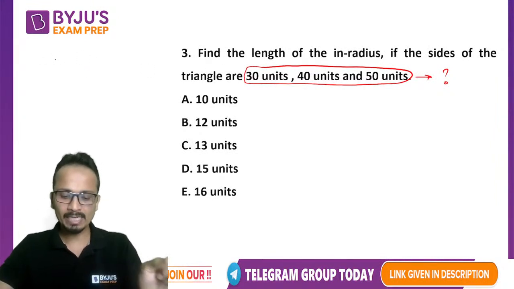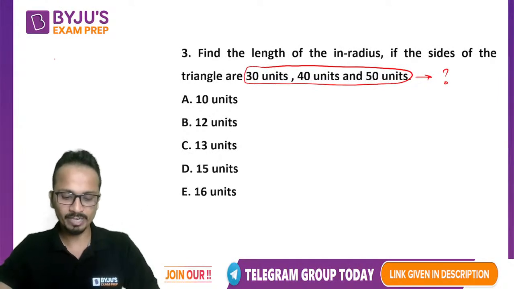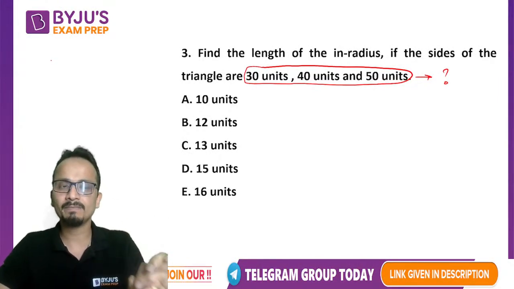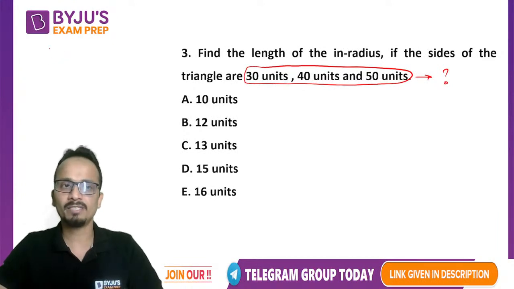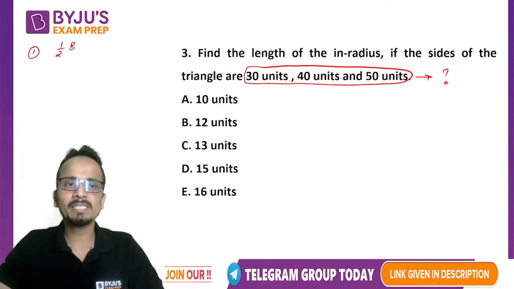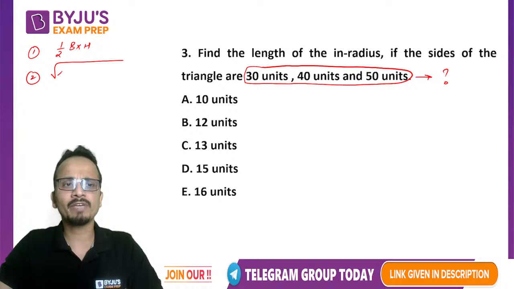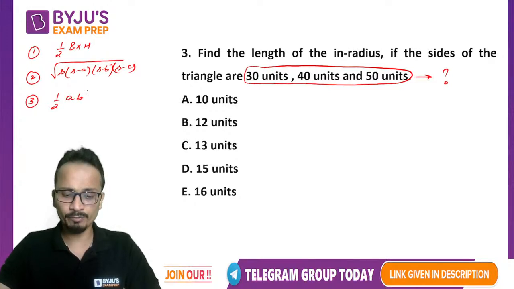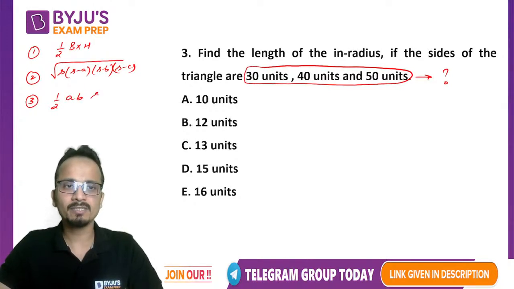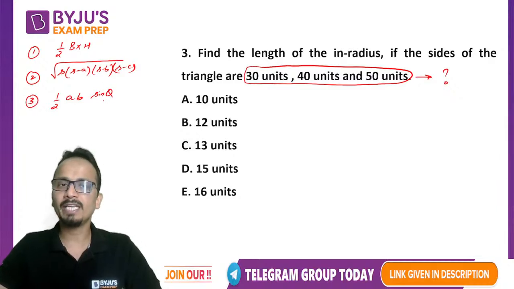Now on the left hand side, I'm writing some of the formulas for area of triangles. Good, Gaurav, very good. The first formula for area of triangles we have already seen: half into base into height. Second formula is Heron's formula, under root of s, s minus a, s minus b, s minus c. Third formula that you can use, listen to this very carefully: half into product of two sides multiplied by sine of the containing angle.